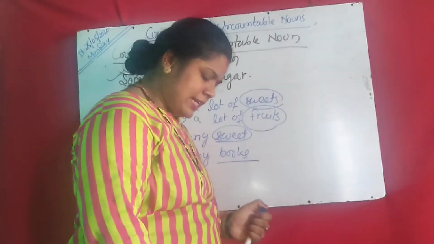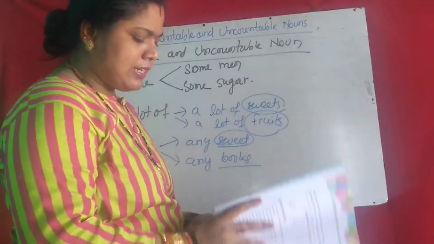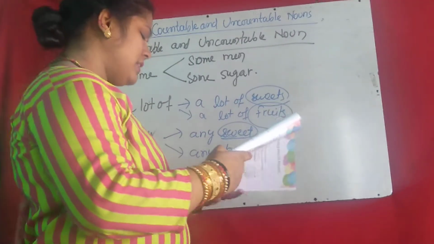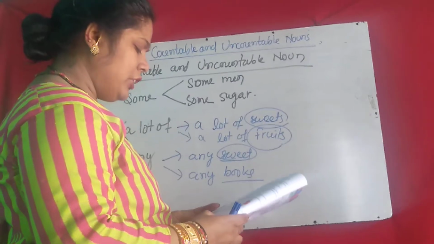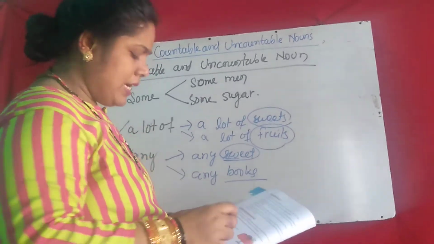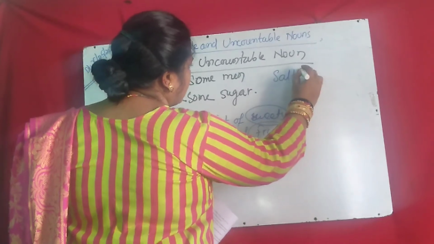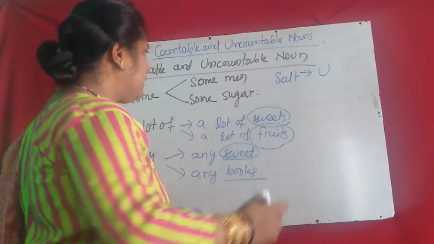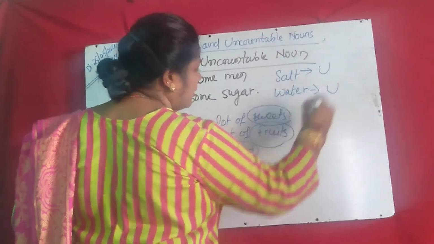Now the exercise, a very small exercise given on page number 6 at the end. You write C for countable noun and U for uncountable noun. Salt: what type of noun is it? It is an uncountable noun. Then water, also uncountable.